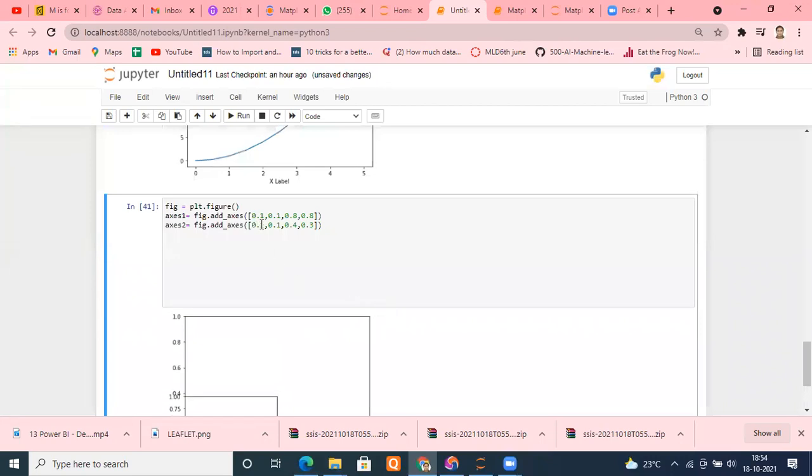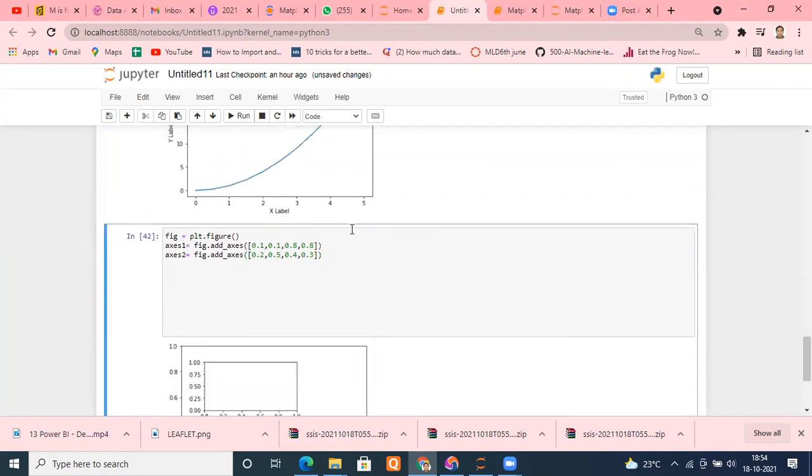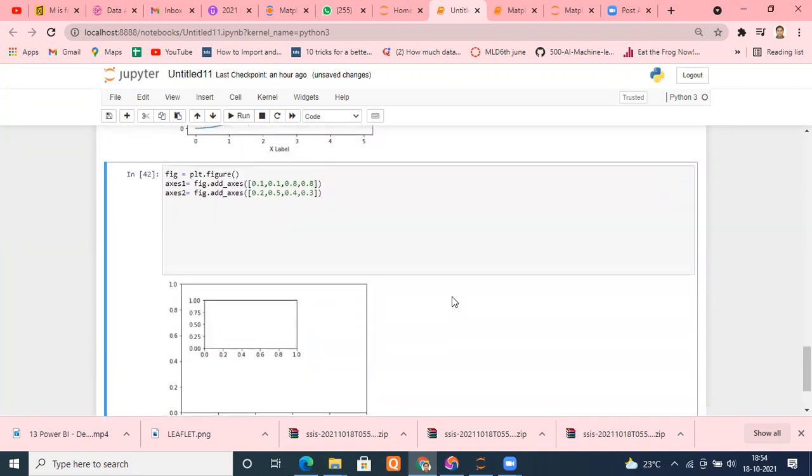So let me change it. I think it was 0.2. It was 0.5. Perfectly fine. So I'm getting back again. Okay, got it. So just understand it is left, bottom, width, and height. Now whatever data I want to plot, I will use that.